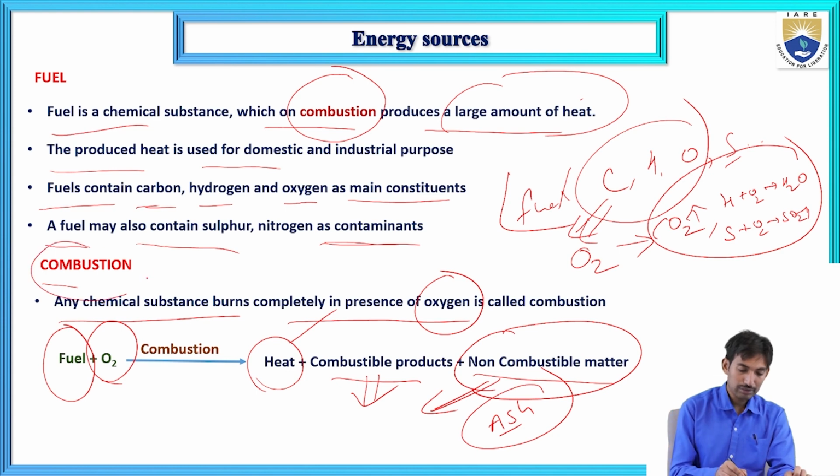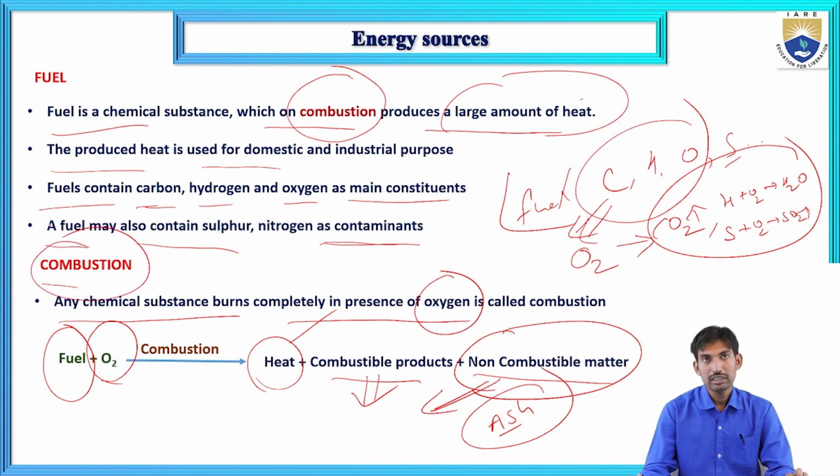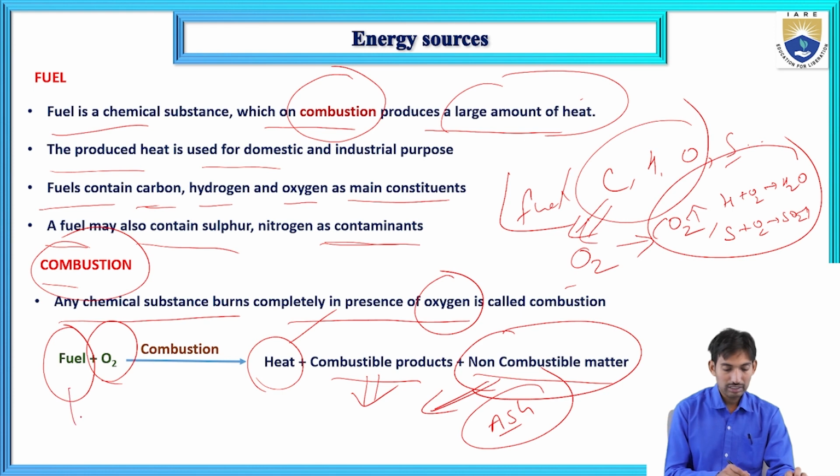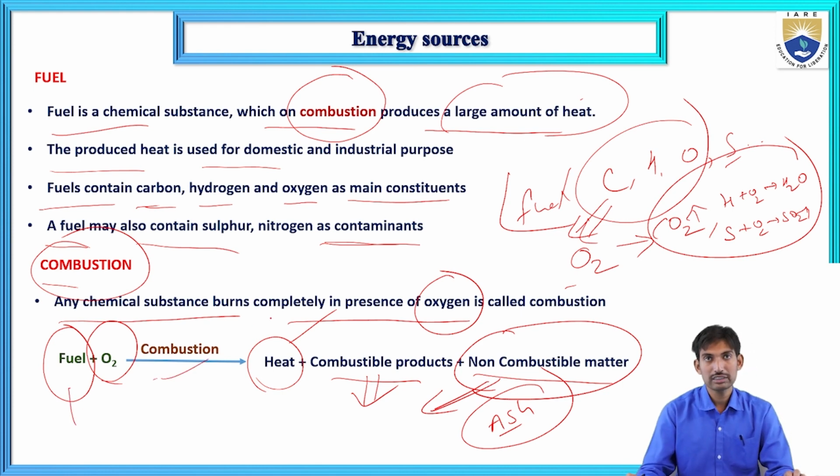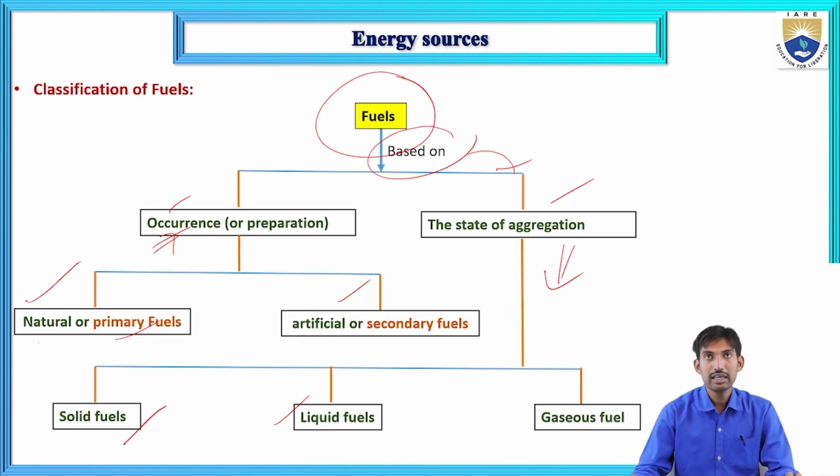And next I have explained about combustion. What is combustion? When a chemical substance burns completely in presence of oxygen or air, it is called combustion. When the fuel undergoes combustion in presence of oxygen, it produces heat, combustible products and non-combustible matter. I explained what the combustible products and non-combustible matter are. And in the next slide I have explained the classification of fuels.